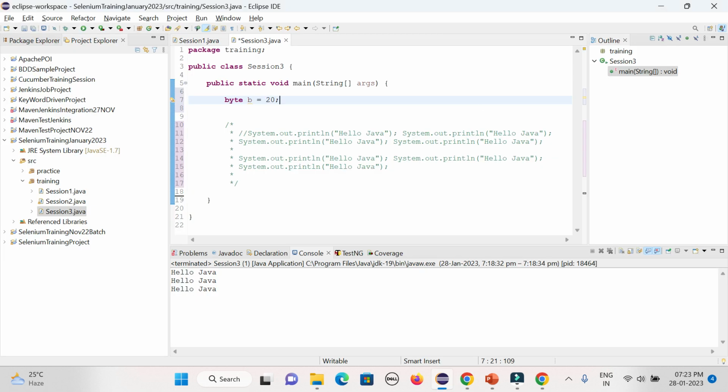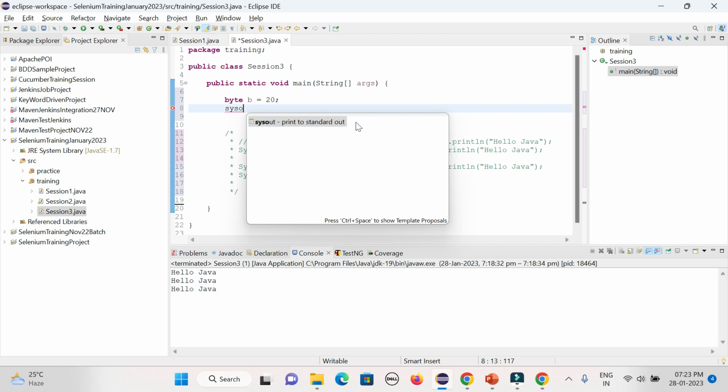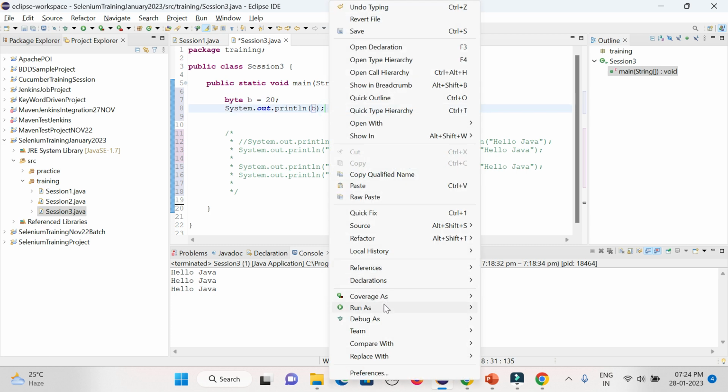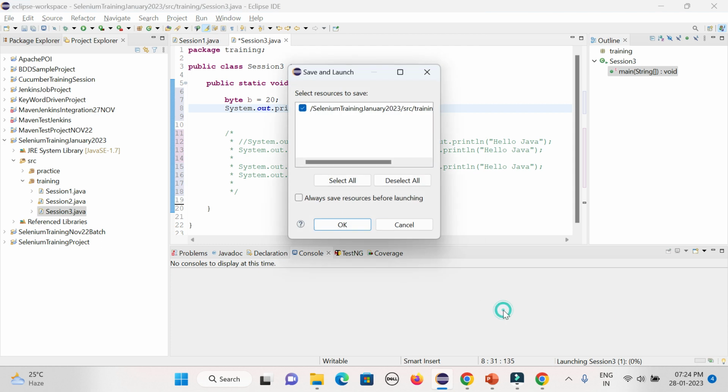So now if you want to print out that one, so you can just simply go here and you can print it, because it's a variable. So variable you no need to give in a double quote. Try to understand, guys. So variable, as and when declared the variable with the data type, you no need to give in double quote, because the code already knows what is the data type for that one. Now if you just try to run it, it will print the value.